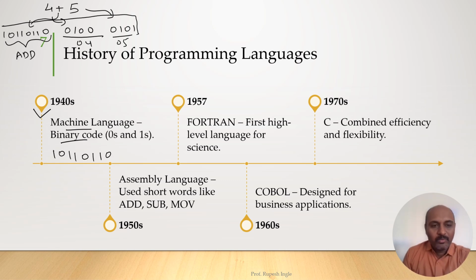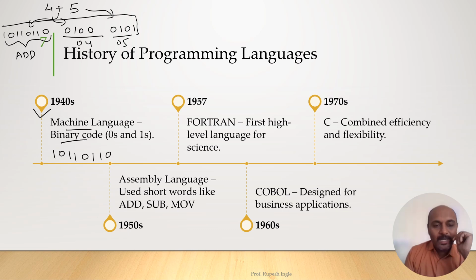Now we can note one thing: it is difficult to remember these instructions, because we are writing sequences of 0 and 1, which is not easy to remember. That is why, at that time, the scientists used to carry manuals where each instruction and its respective binary code, or machine code, was written.